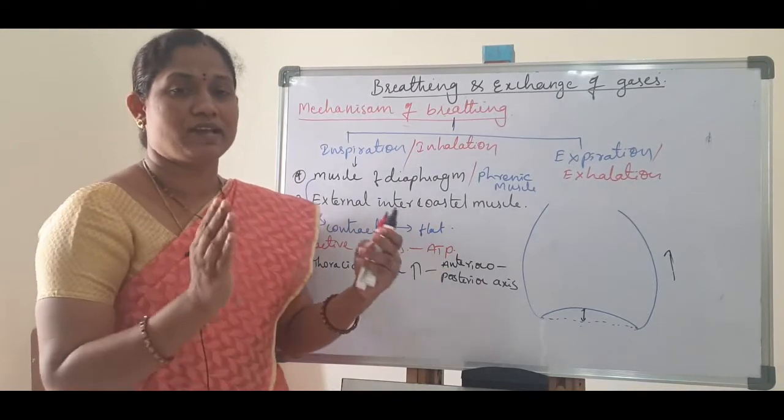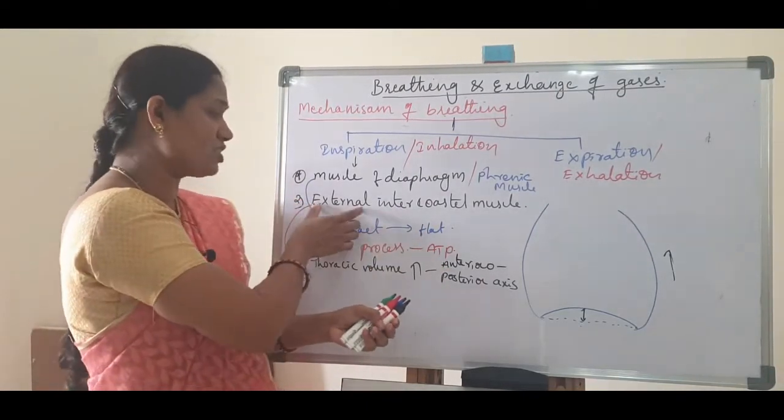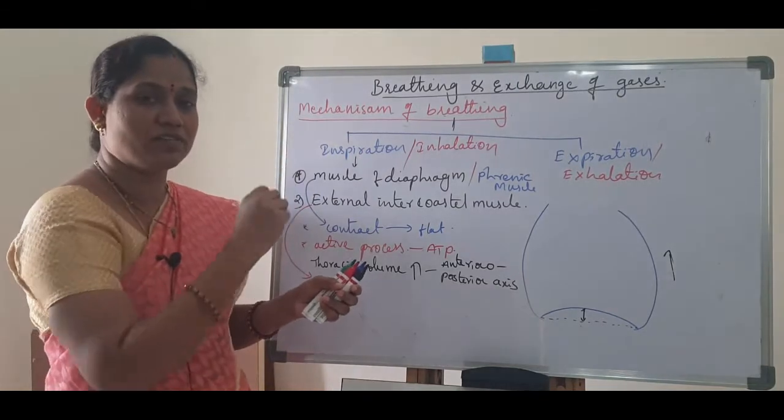The external intercostal muscles are present between the ribs.